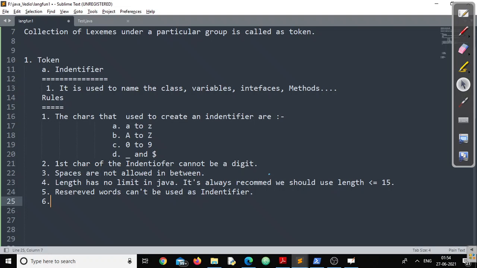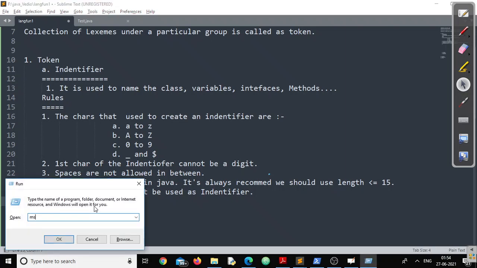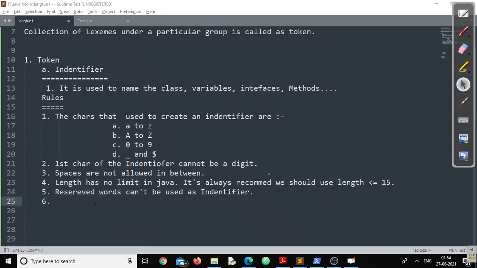These are the list of words that I should not use as an identifier. So it's very, very vital. You all should know all the reserved words, right? And to know them, let us discuss how many reserved words are there and what they are. So let's answer this question, serial number 5, right?